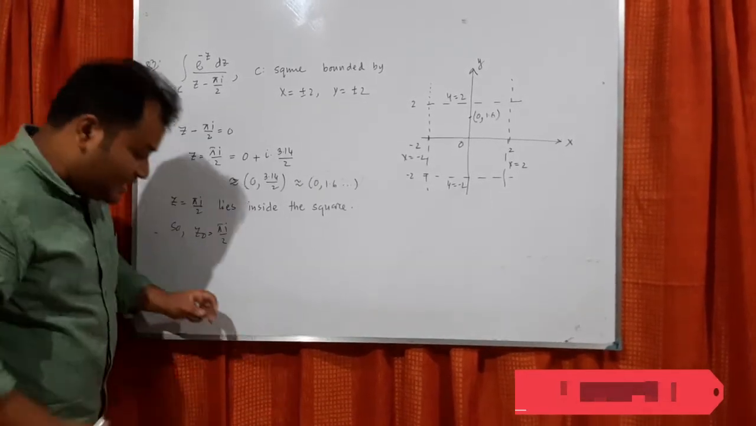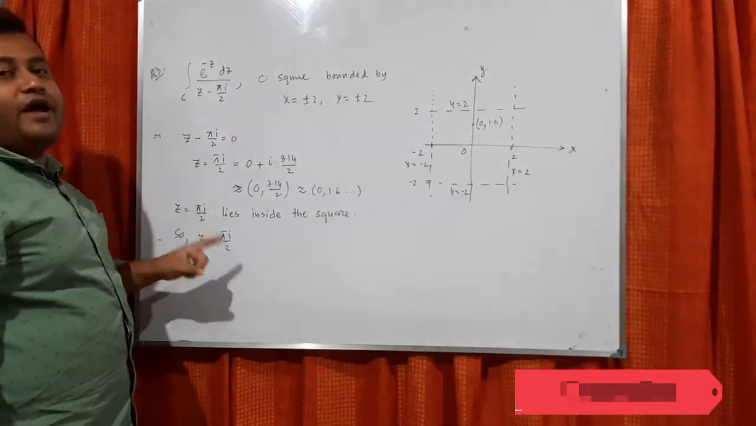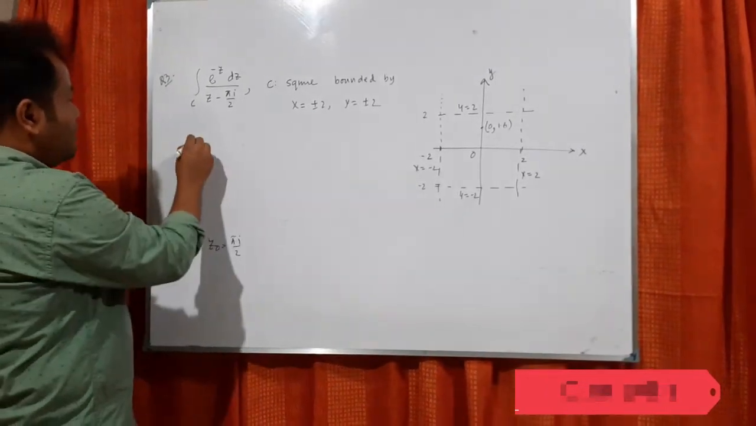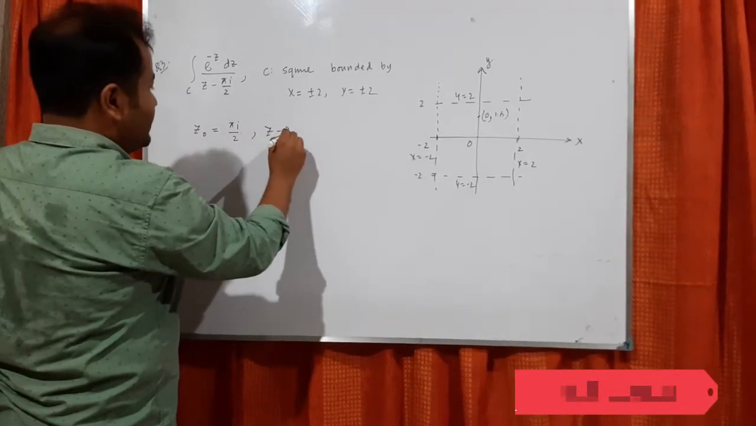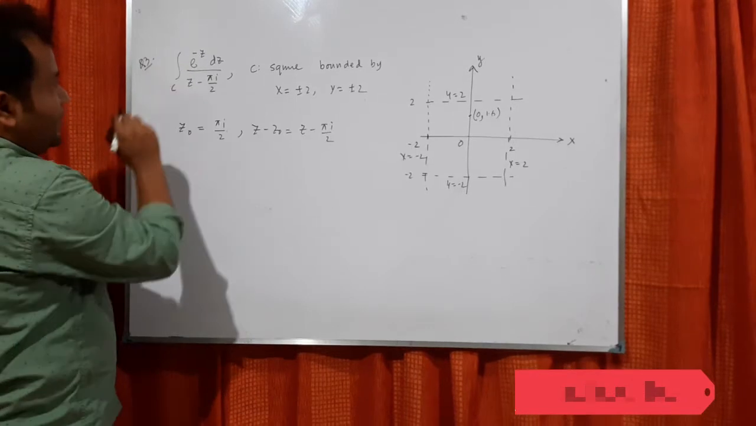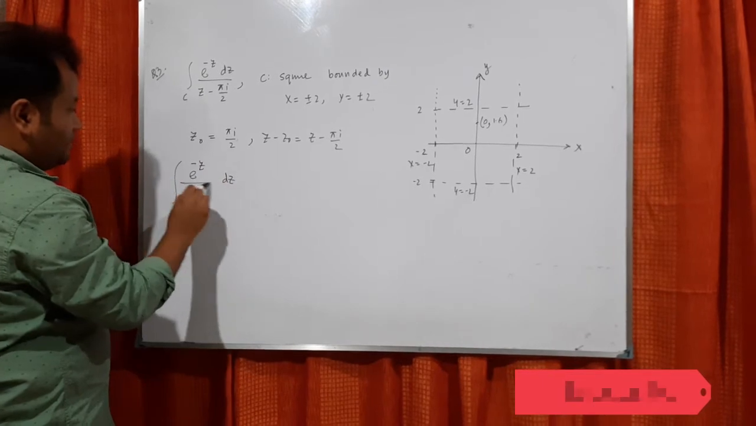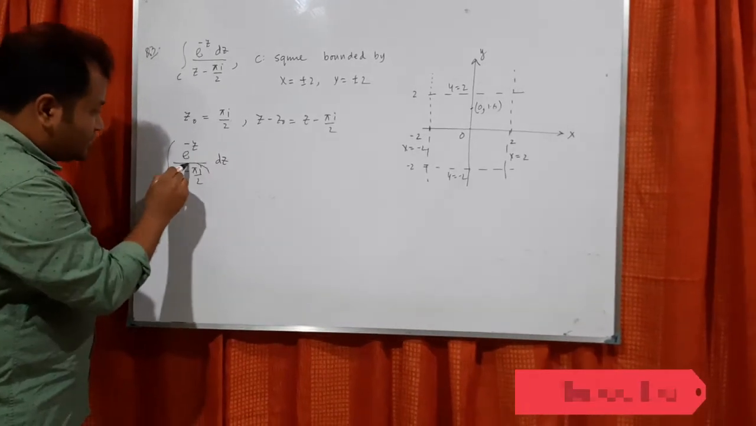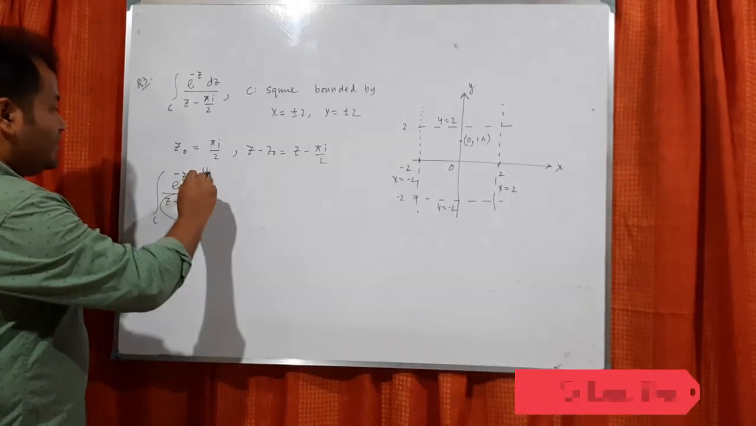So the basic idea is that you have to see if the point lies inside, then that point will be z naught. So what we have got? We have got z naught equals to pi I by 2. So z minus z naught equals to z minus pi I by 2. Now look into the main integration. E to the power minus z dz by z minus pi I by 2. z minus z naught is this one. Whatever is remaining, e power minus z. So this will be your f of z.